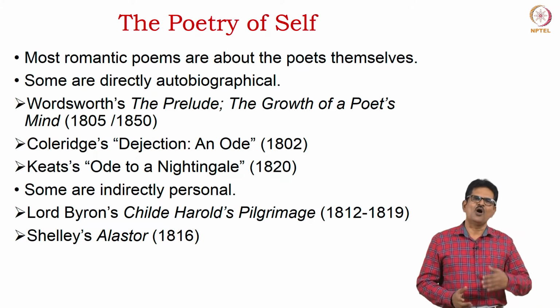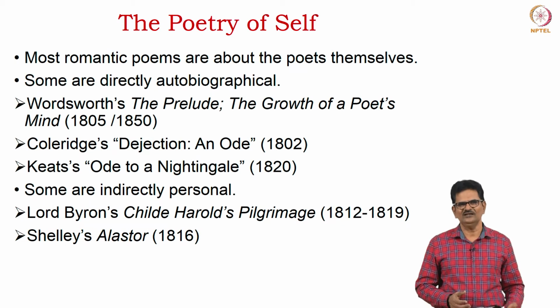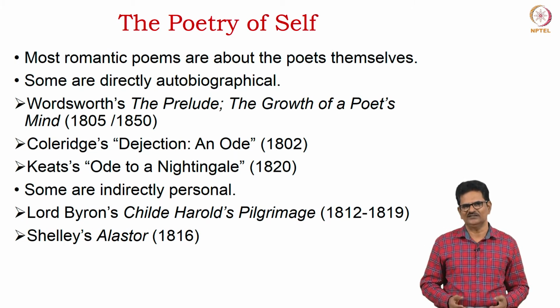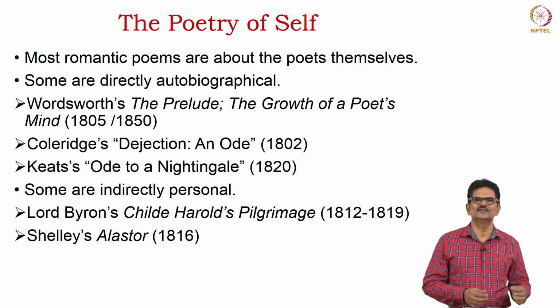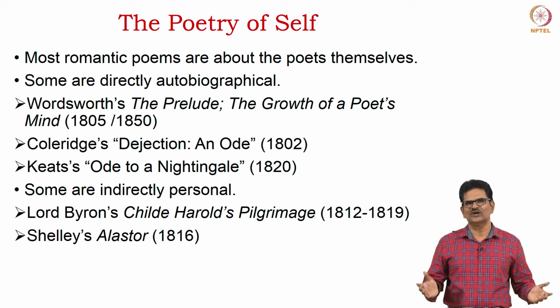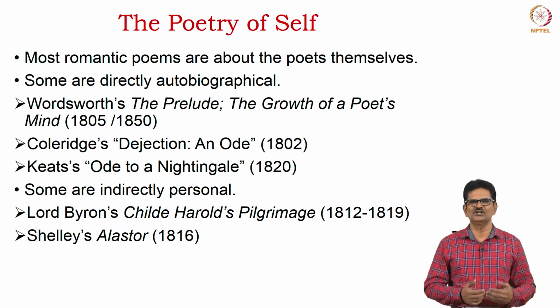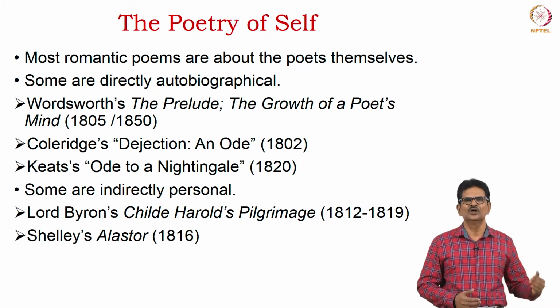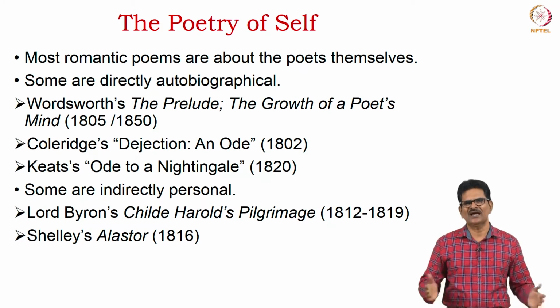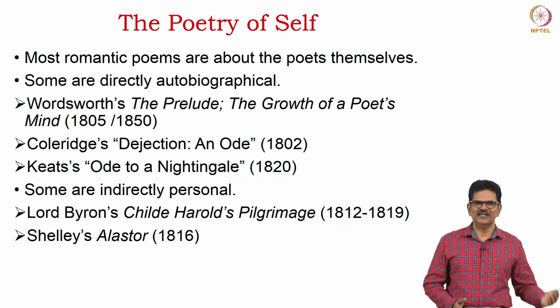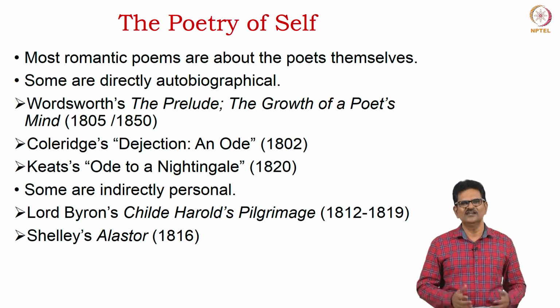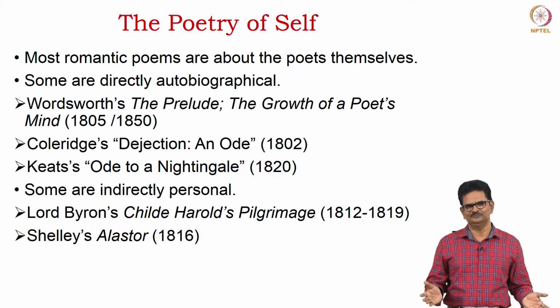Many of them are directly autobiographical, as we can see in the case of Wordsworth. In many of his poems we can see this, especially in The Prelude, The Growth of a Poet's Mind, as it is called. We can find a similar kind of autobiographical poetry in Coleridge's poem Dejection: An Ode. Further, we can have one more example in Keats's Ode to a Nightingale.